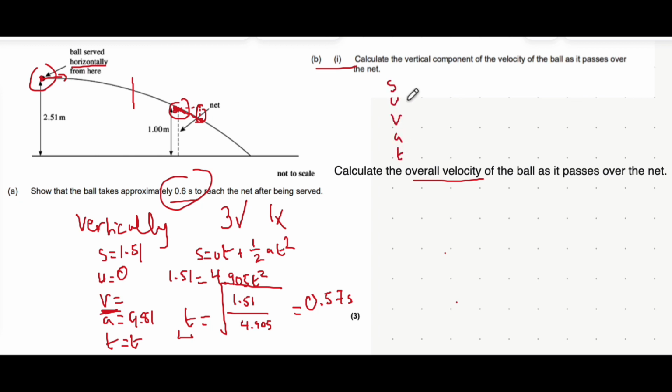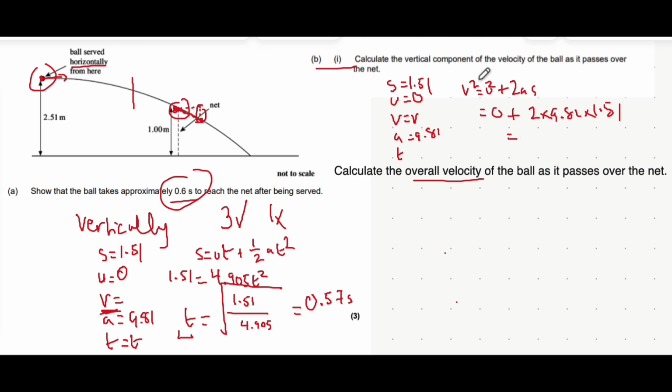So we want to find v, the vertical component of the velocity. We know u is 0, we know s is 1.51, and we know a, again, is 9.81. Now, which equation involves s, u, v, and a? Well, it's v squared equals u squared plus 2as. In this case, that's equal to 0 squared, which is 0, plus 2 multiplied by 9.81 multiplied by that displacement value of 1.51.